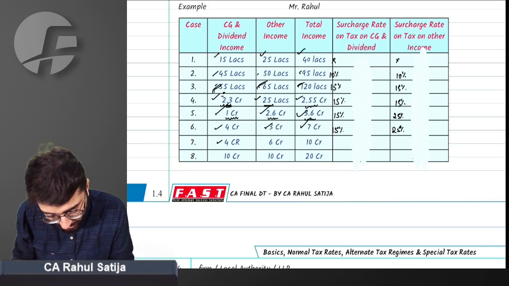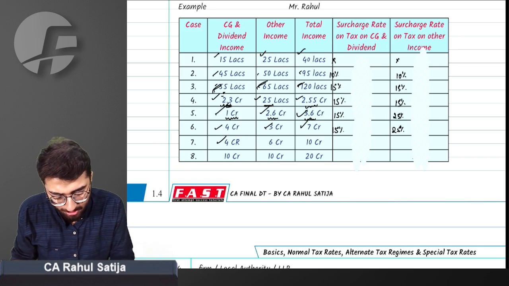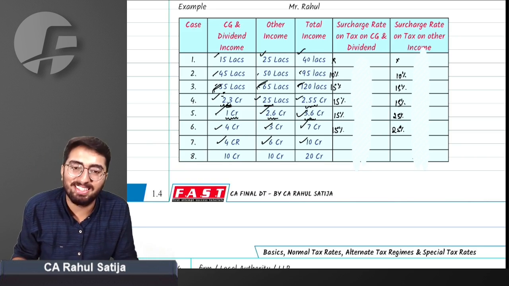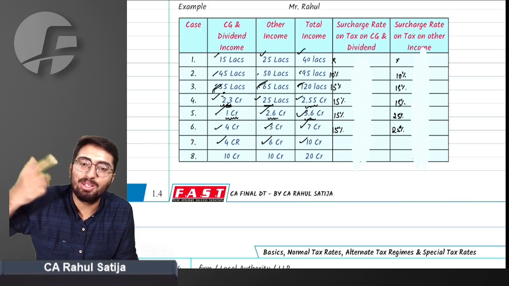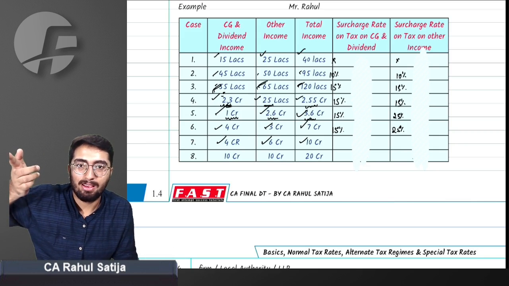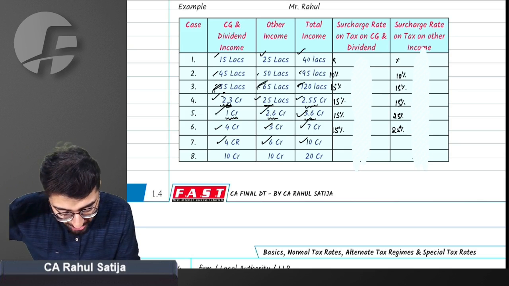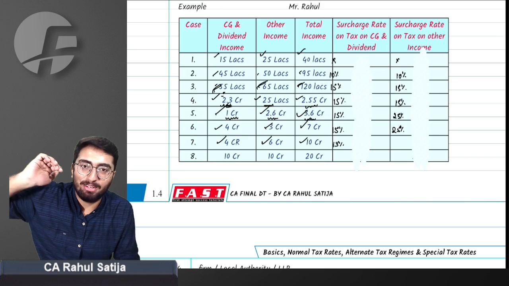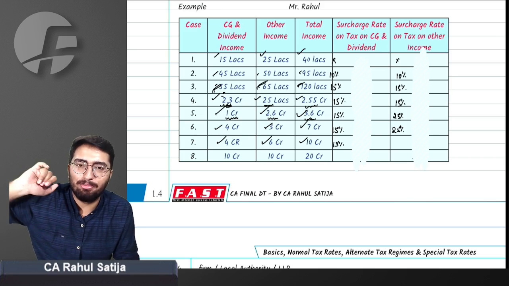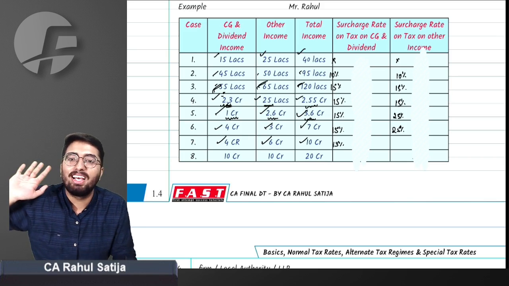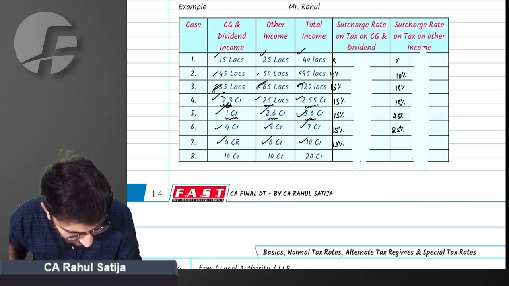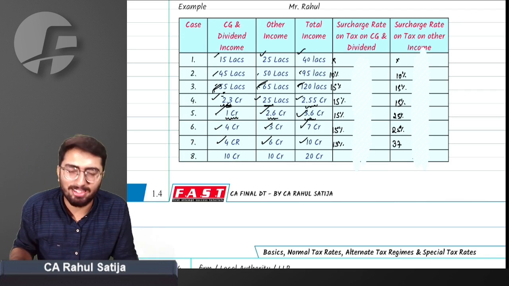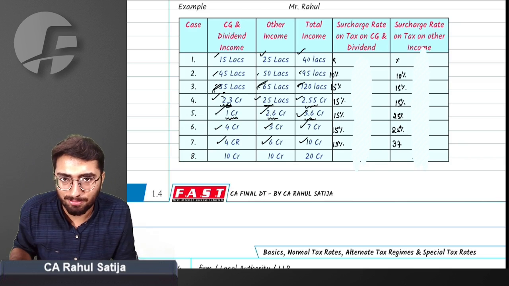Let's see the next point. 4 crore is specially taxed income, 6 crore is other income, total income is 10 crore. Again, income is more than 2 crore. So in that case, just specially taxed income will be surcharged at 15%. We have to see the other income. If other income is more than 2 crore, then 25%. If other income is more than 5 crore, then 37% surcharge will be applicable. So in that case, 37% surcharge will be applicable here.